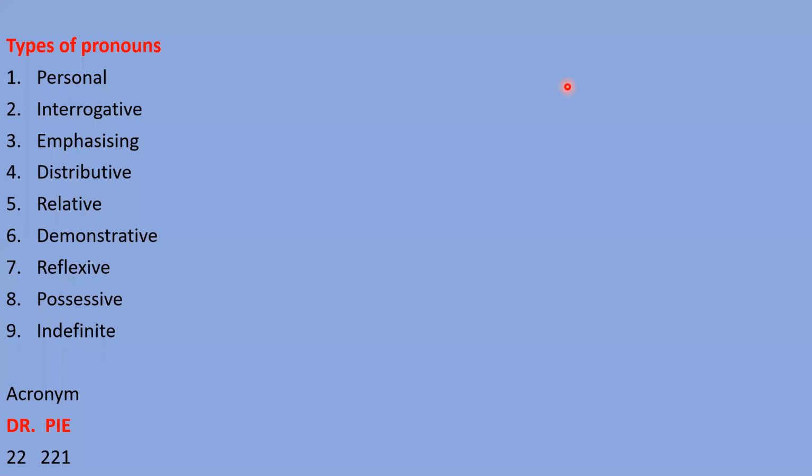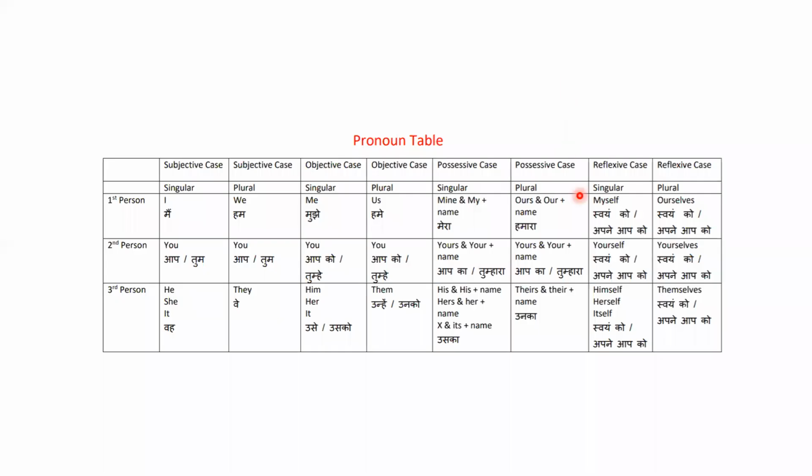You can take the revision once again. Personal, interrogative, emphasizing, distributive, relative, demonstrative, reflexive, possessive, indefinite, and the acronym is Dr. Pi: double D, double R, double P, double I, and E. Now please tell me, who can tell me?